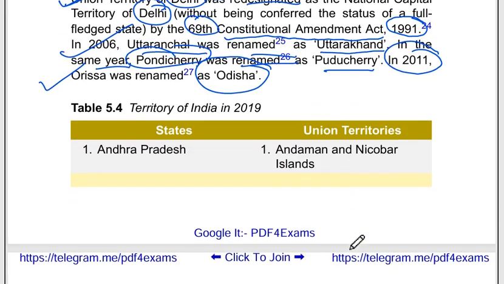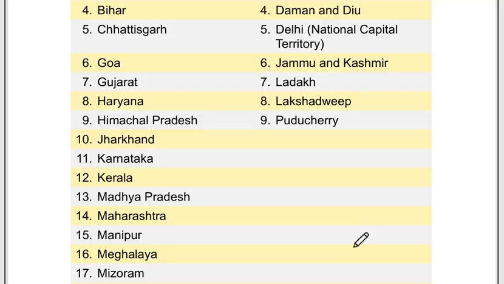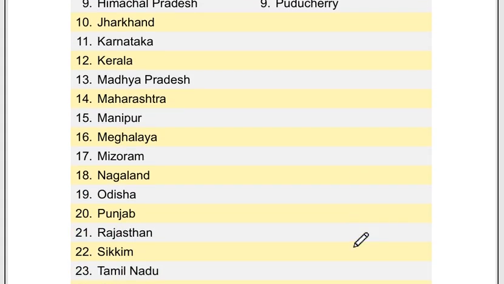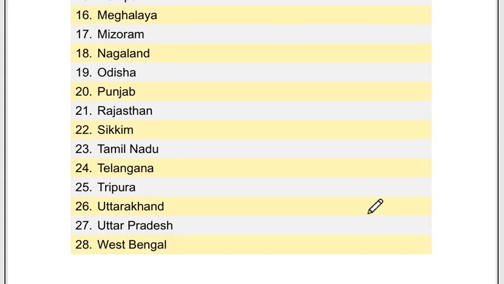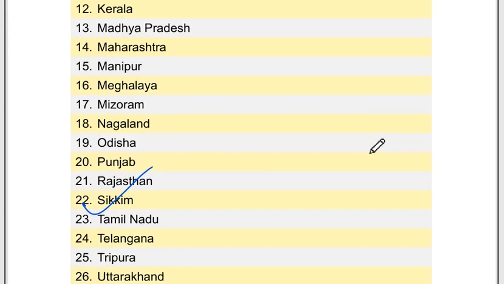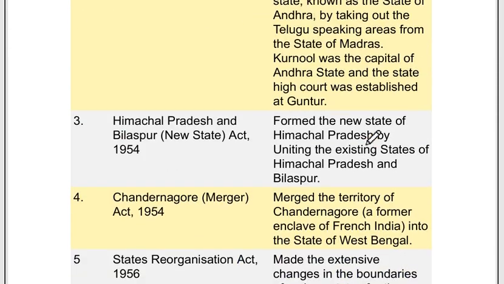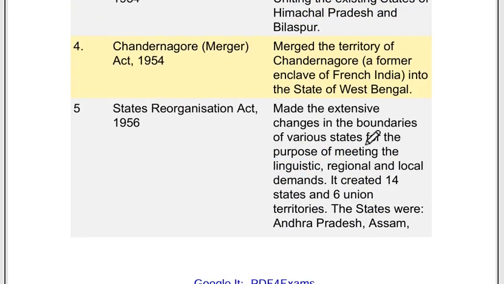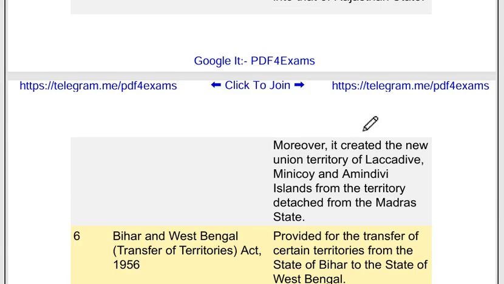So, I think all of this is clear to you. Here is the list of 28 states and union territories that are present at this time in the Indian territory. I think the whole area is clear to you. So this is how we ended today's chapter.